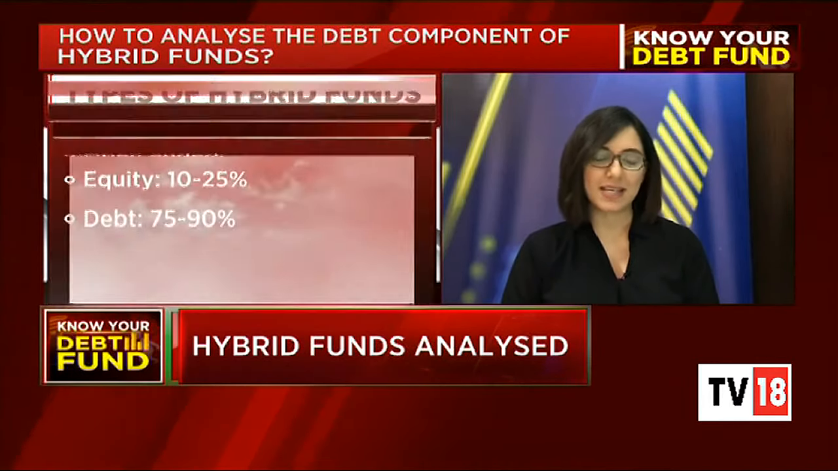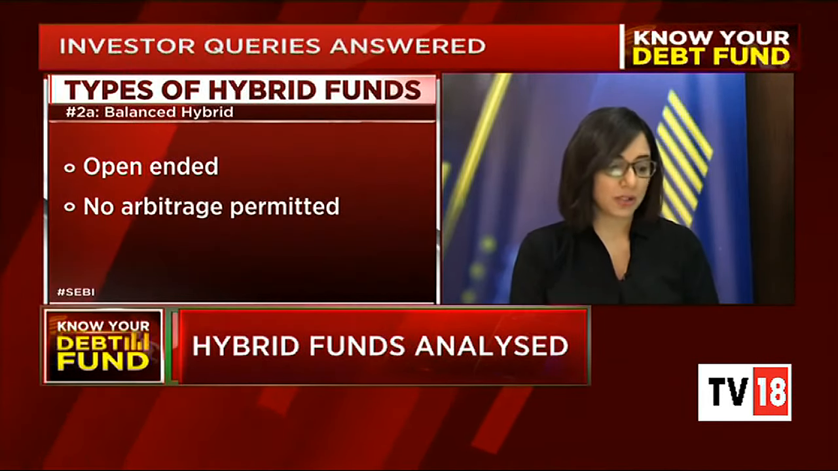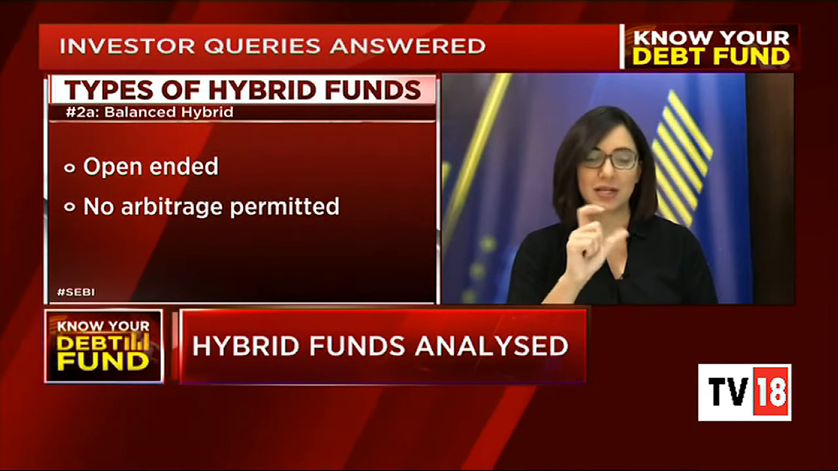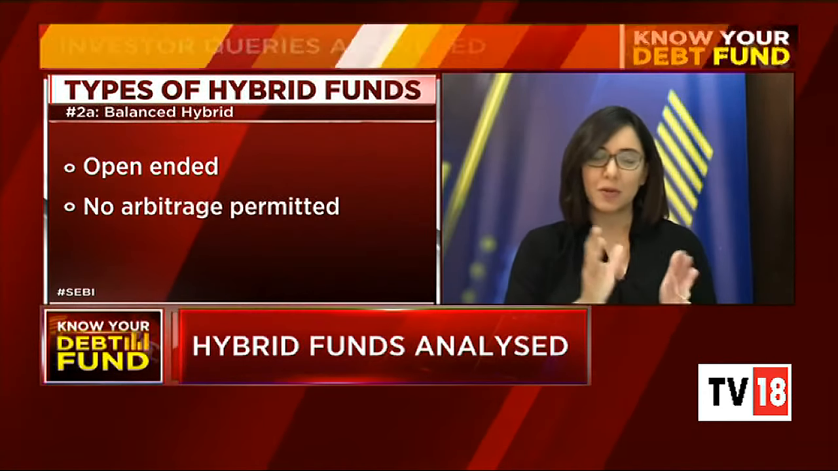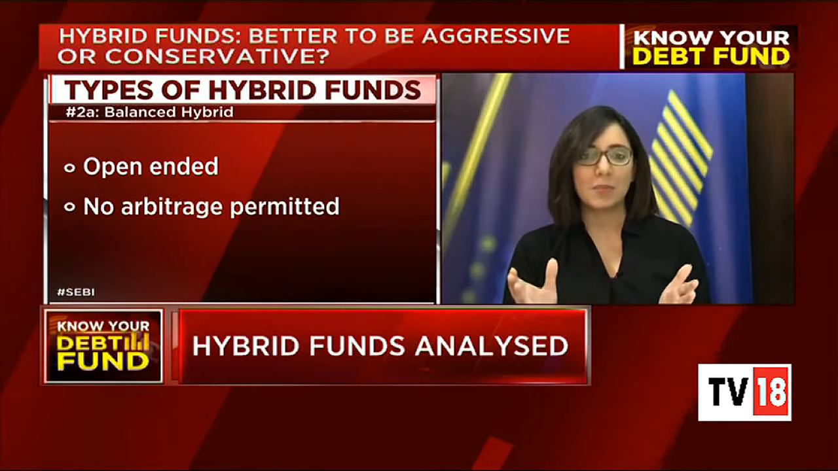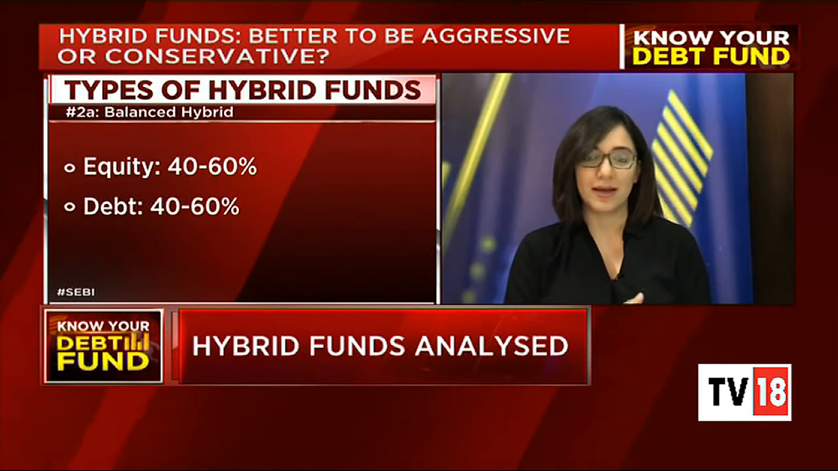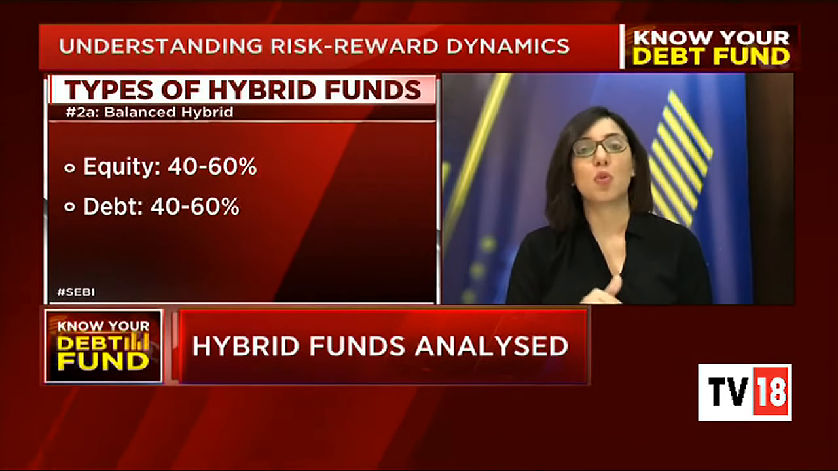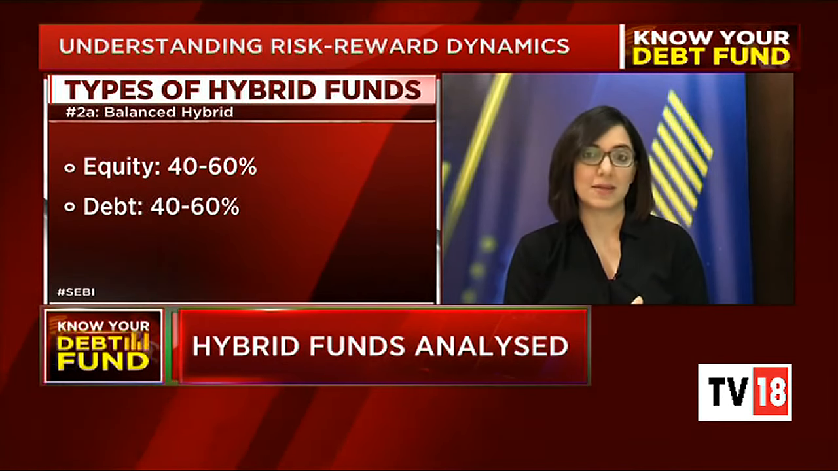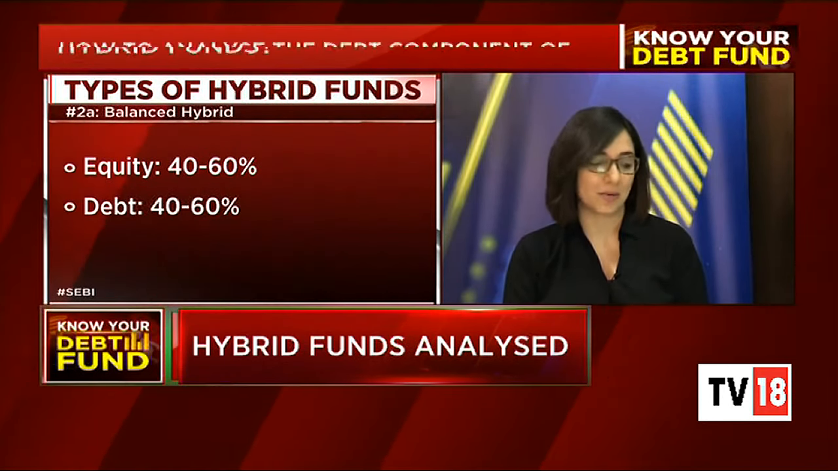The next category is either the balanced aggressive or the hybrid aggressive, where the demarcation again is on how much can be in equity and how much can be in debt at any point in time. But do remember over here that an AMC has to choose one of these offerings. A single AMC cannot be offering both balanced and aggressive.